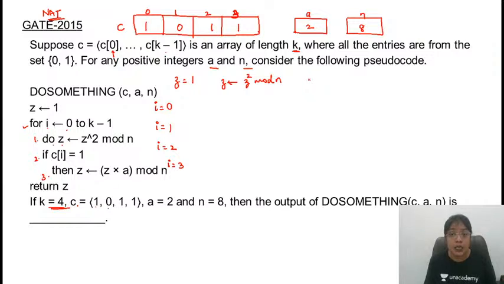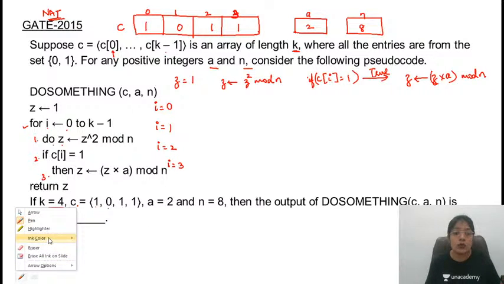Second statement is if C of I is equal to 1, you need to check the condition. If the condition is true, then only it will execute the statement. Z will be updated with Z into A mod n.